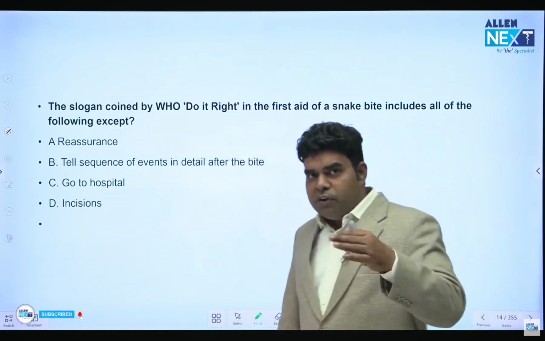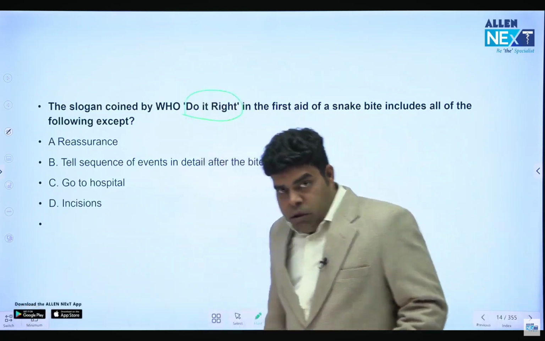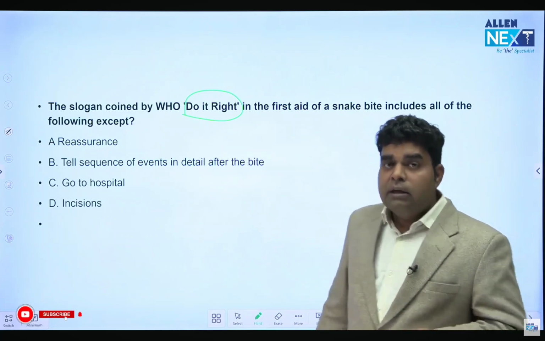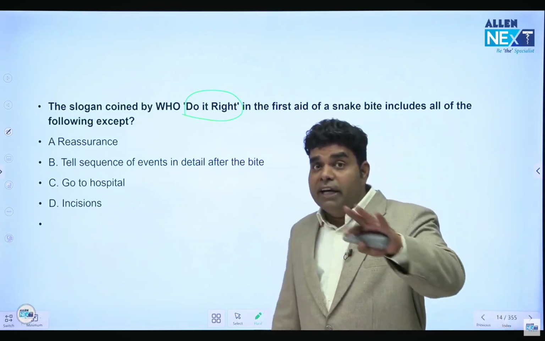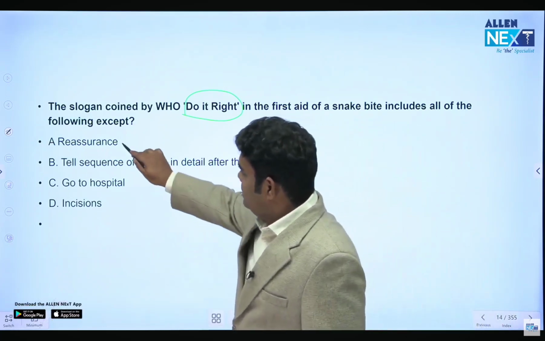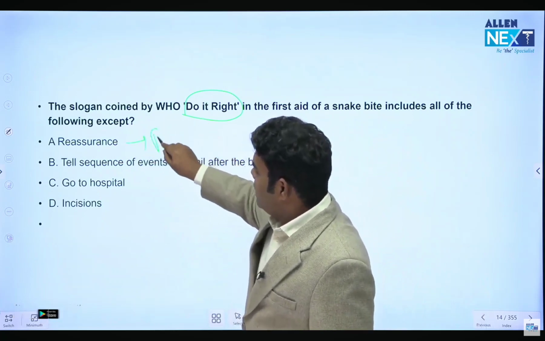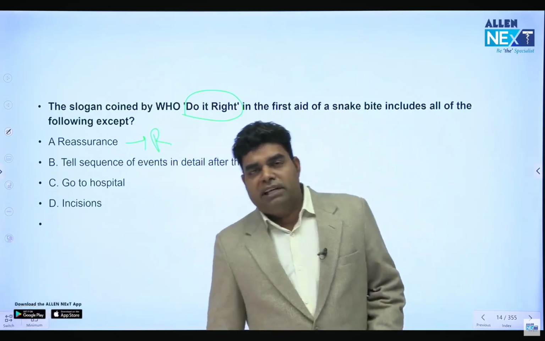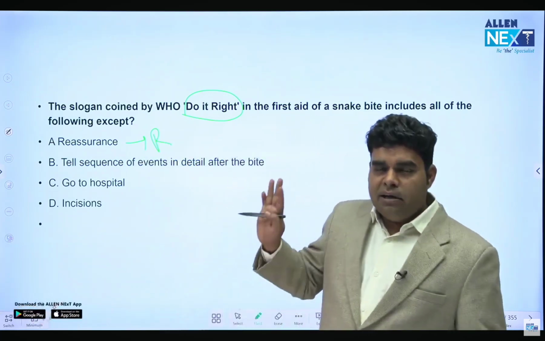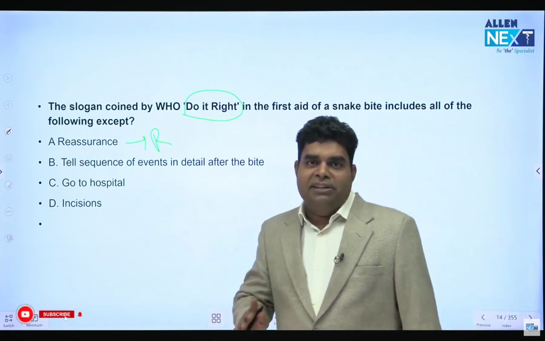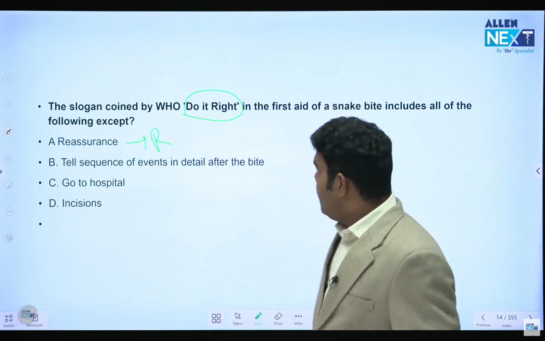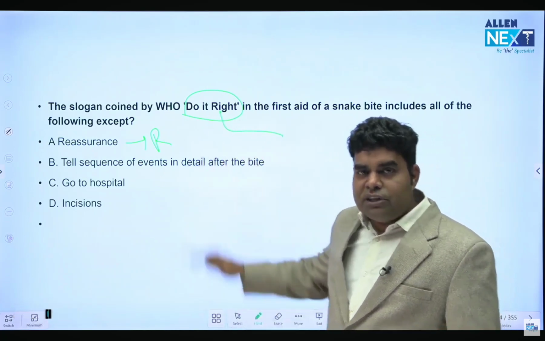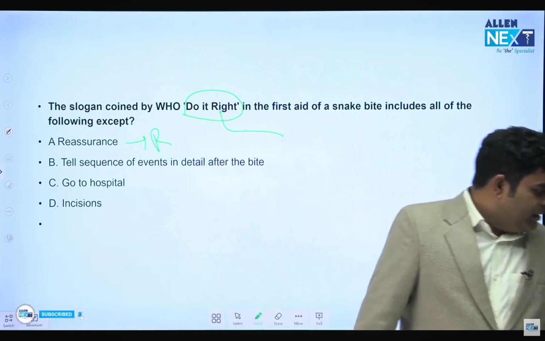Now let's come to a recent question which they are asking about snake bite. 2 times they have asked a question from here. Do it right is a logo which the Government of India came out with for snake bite. So which of the following is not done in do it right? First is reassurance. We do it. R stands for reassurance. Reassurance means around 95% of snakes are non-poisonous. So we will tell the patient that you will not die for sure. 95% chances you will survive. So don't panic, reassure. Then second is I. Can you tell me the answer to this question, which is not included in the do it right strategy?